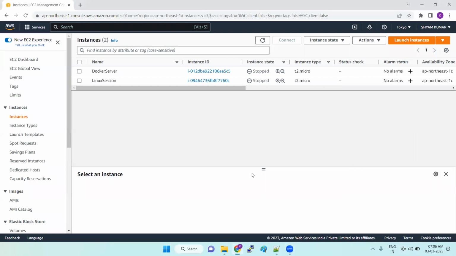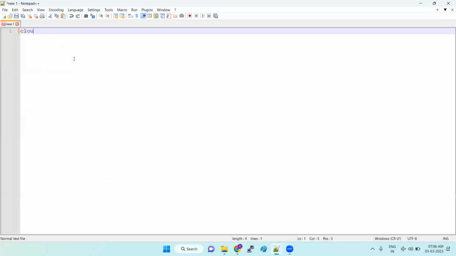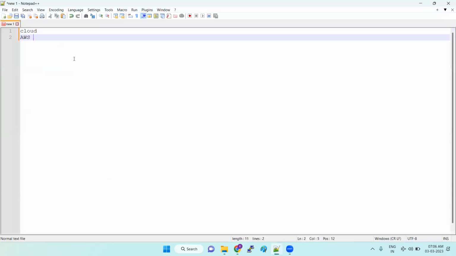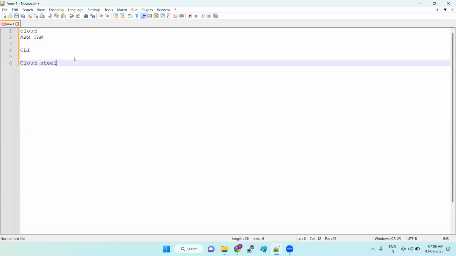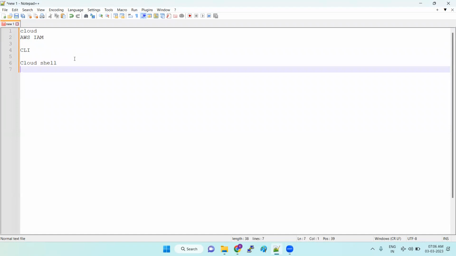Yes. Okay. So in the last session, we have seen the first topic, what is cloud, next IAM roles, CLI, and cloud shell. So any doubts in these topics, guys? IAM, CLI, and shell. Okay.